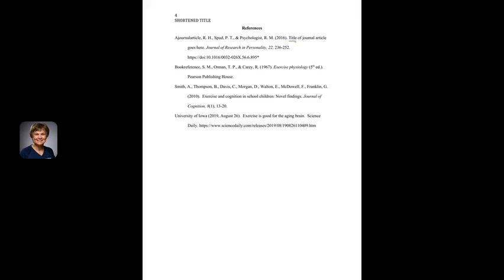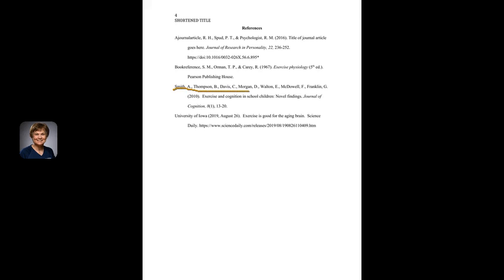Here would be a textbook. And again, you would italicize the title of the text. Here's an example of multiple authors in a journal. So here's where you would list all the authors.